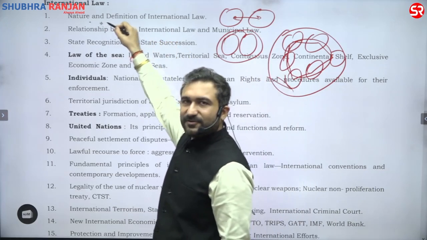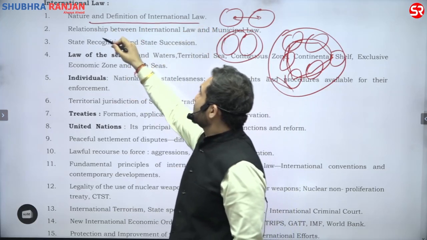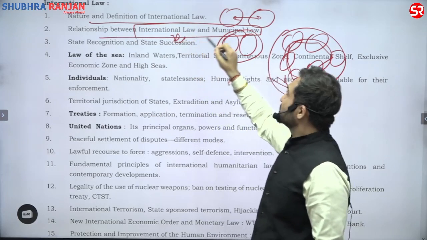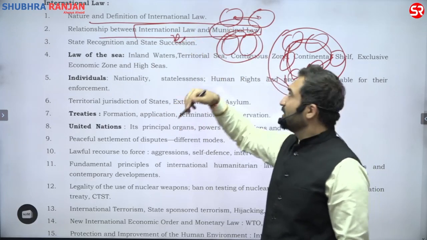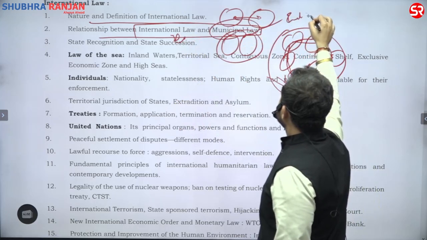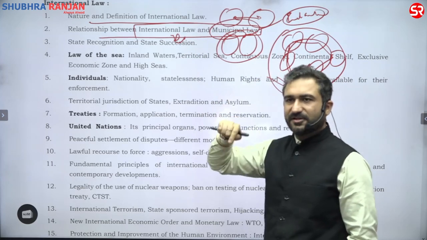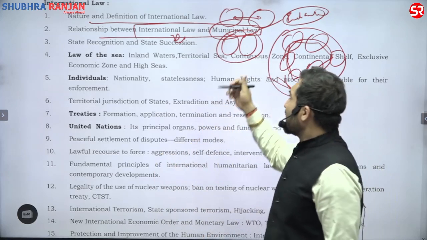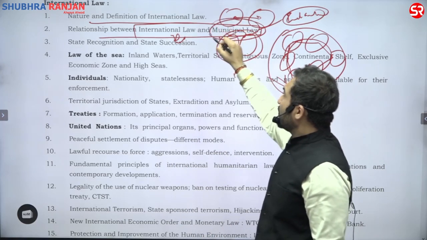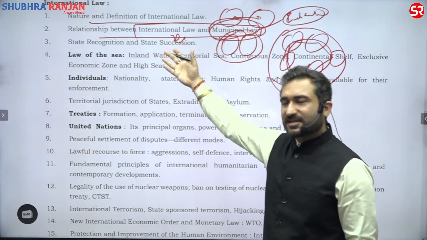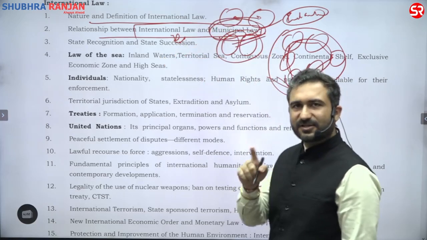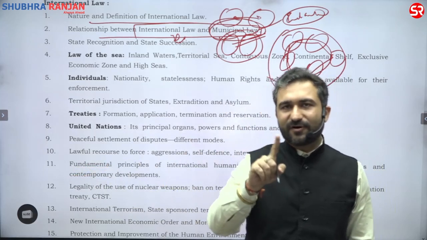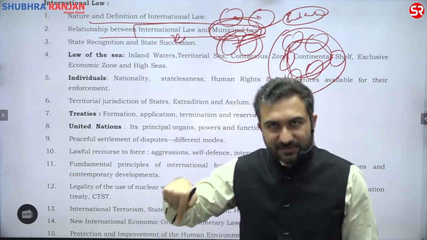Nature and definition, as I've told you, will always give you an approach to the subject. Relationship between international law and municipal law. International law here is the law between nations. Municipal law means the law of the nation. For example, all the Indian laws are municipal laws. Indian laws means all the laws made by the Parliament of India for their citizens. That, in the regime of international law, is known as municipal law. It is not the law of the municipality of any particular state. Municipal law is the law of a particular country which governs its own citizens.